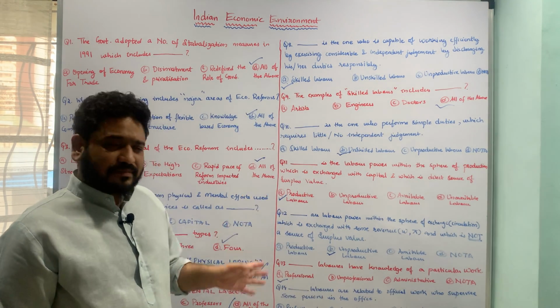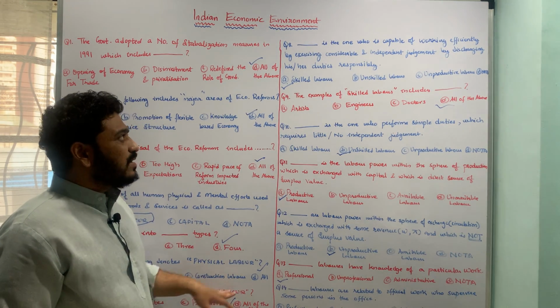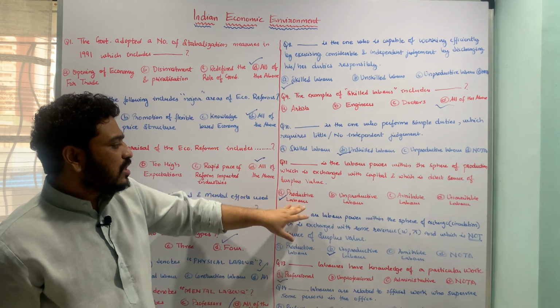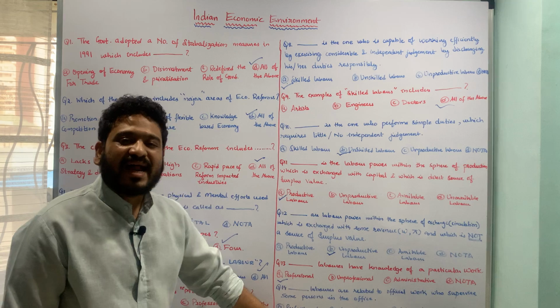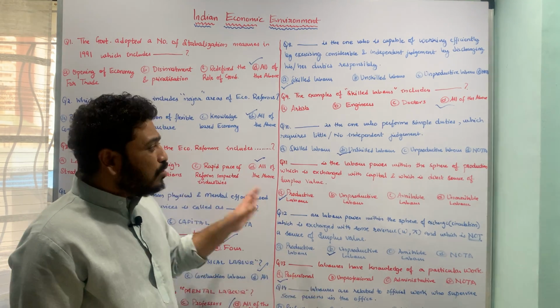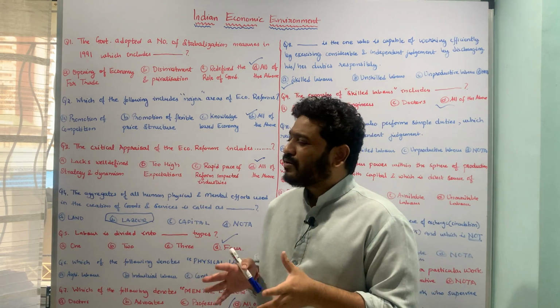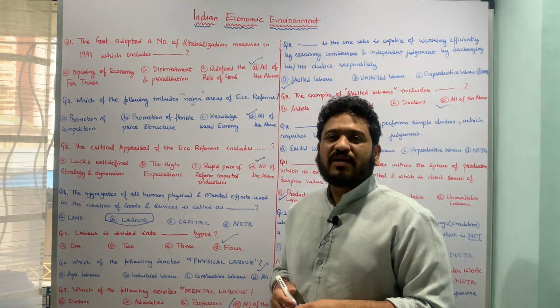So I hope the types are pretty much clear. The first type was physical and mental labor, the second type was skilled and unskilled, the third type was talking about productive and unproductive, and the fourth type was professional and administrative labor. So I hope these questions are pretty much clear. These are in a sense talking about the last part of the third chapter, which is talking about industrial environment in India.